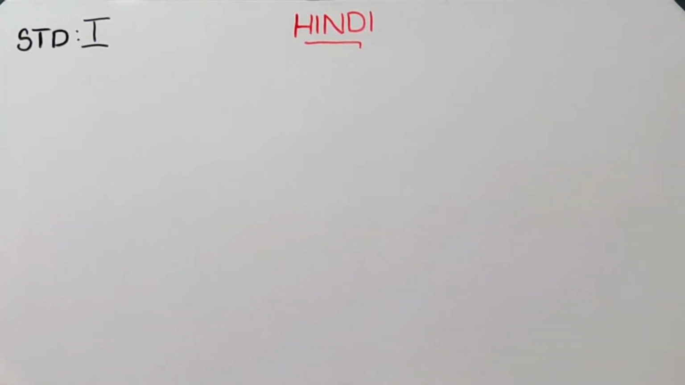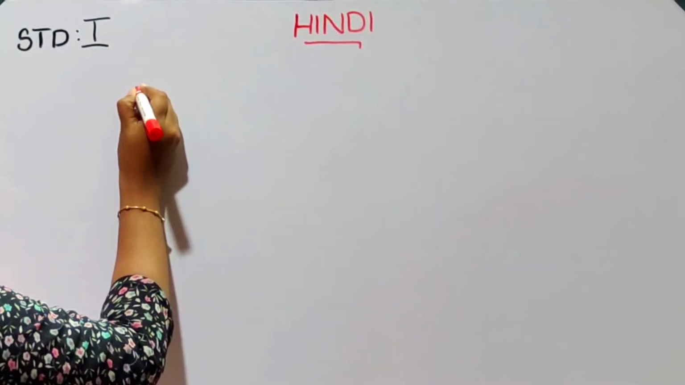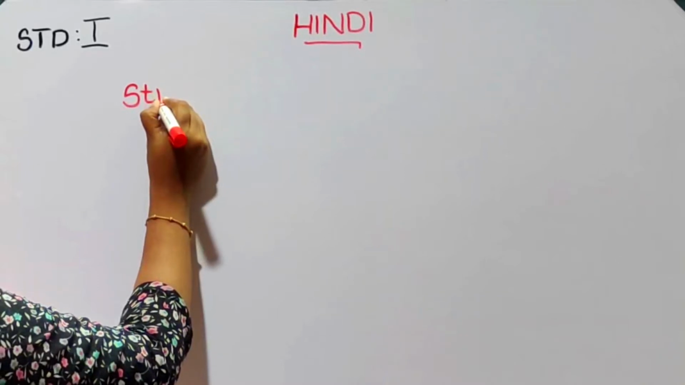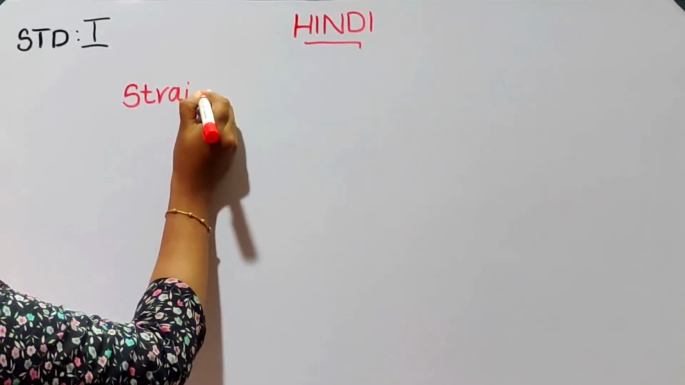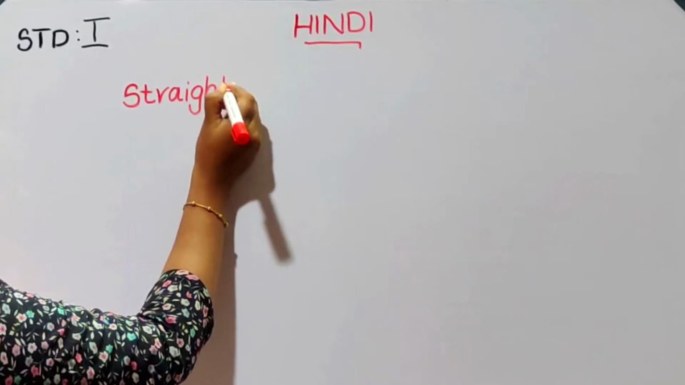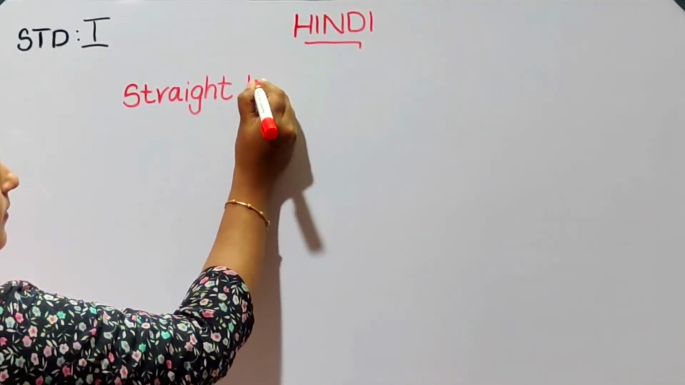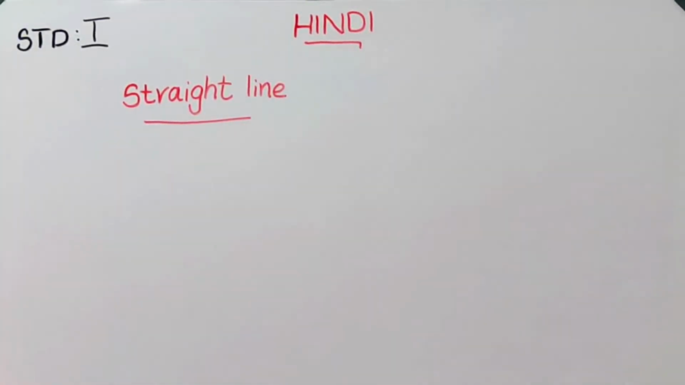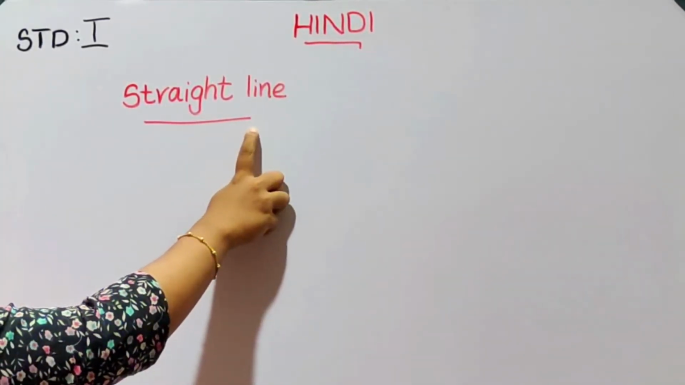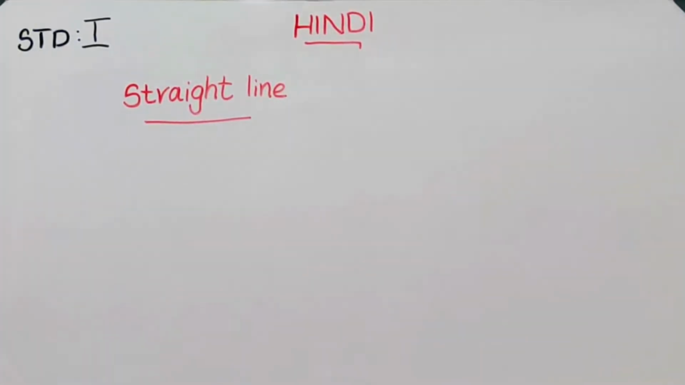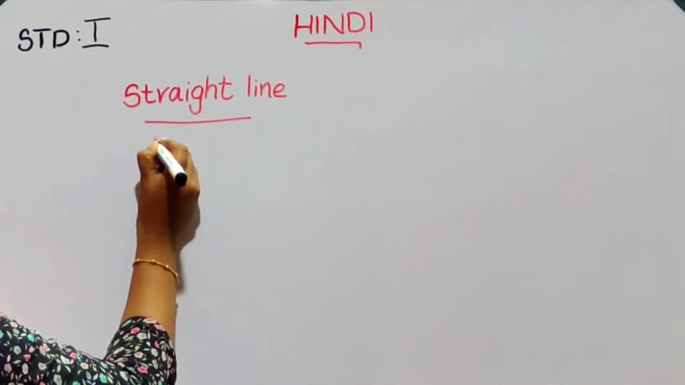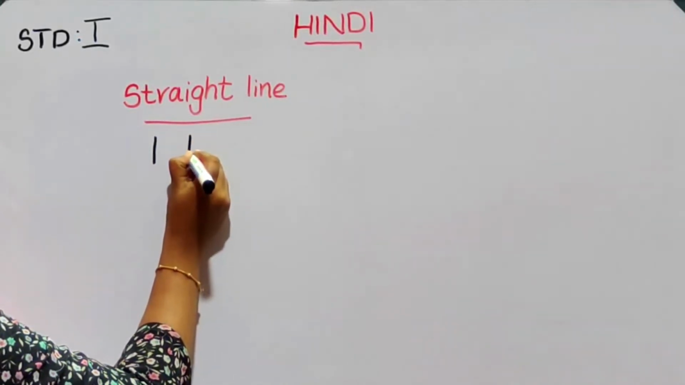First one, straight line. Dear children, you have to write the heading straight line on the first page. Dear children, how to write a straight line? This is a straight line.